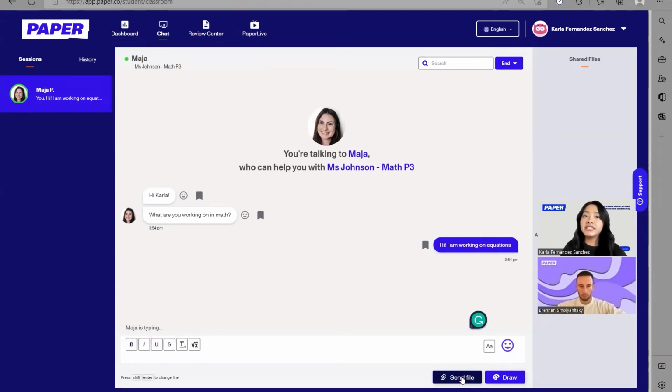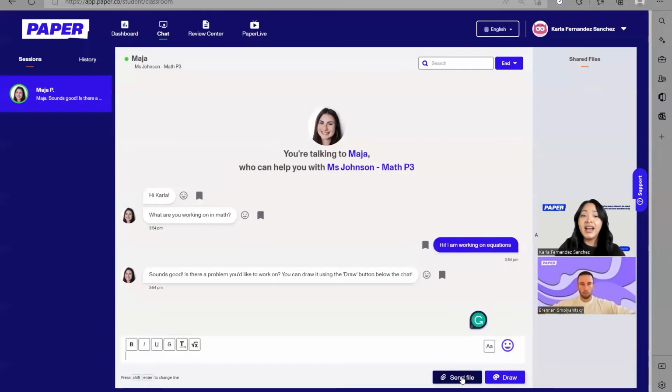So let's say their teacher has provided them with a virtual worksheet that they need to complete that has the assignment that they need to work on. Or maybe they have a physical textbook that they're using to work through their assignment. They can actually go ahead and take pictures or take screenshots of those files and send them for the tutor to see. So it becomes a lot easier, and they can just explain, hey, this is what I'm working on. Can you provide me support in that?